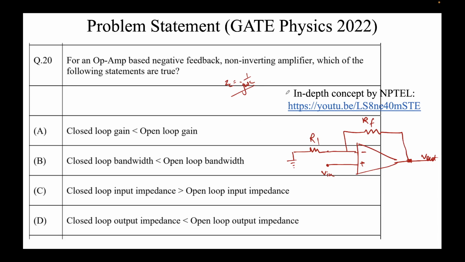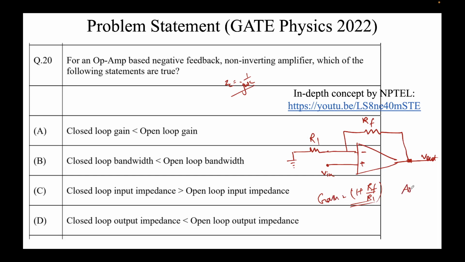Now, which of the following statements are true? Closed loop gain is less than open loop gain, which is true. Remember, the formula which comes out here, if you recall, is always of the form 1 plus RF by R1. This we had derived in the previous class also. So the nature of the gain is always something like 1 plus RF by R1.